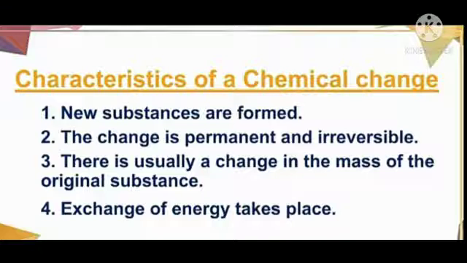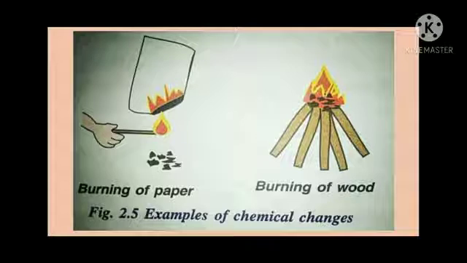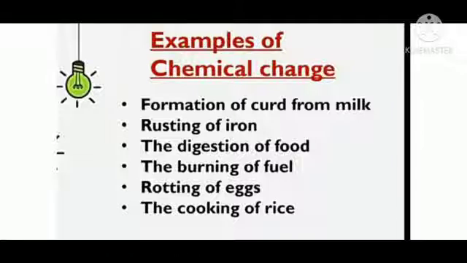Understood? The fourth characteristic of a chemical change is that in a chemical change, exchange of energy takes place. Means either energy is absorbed or energy is evolved. Understood? Let's see some examples of chemical changes. First is the formation of curd from milk, rusting of iron, the digestion of food, the burning of fuel, rotting of eggs, and the cooking of rice. These are examples of chemical changes.